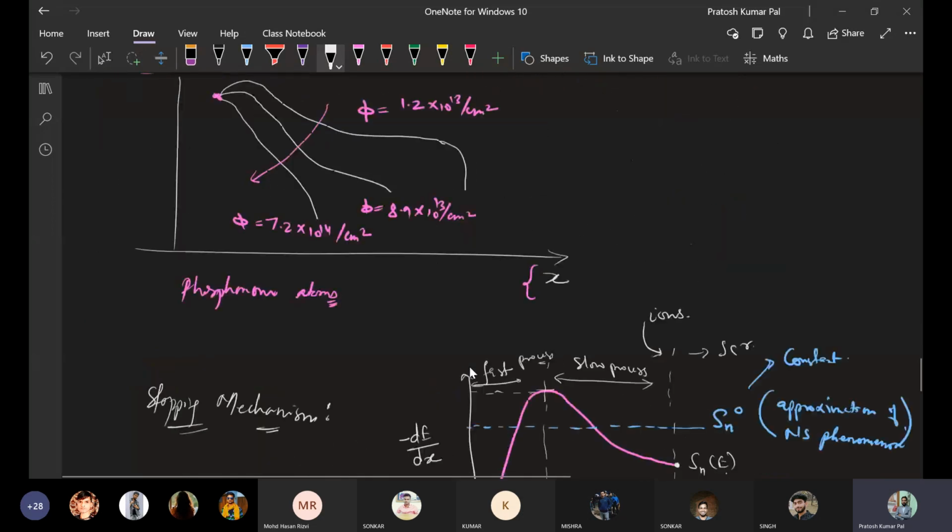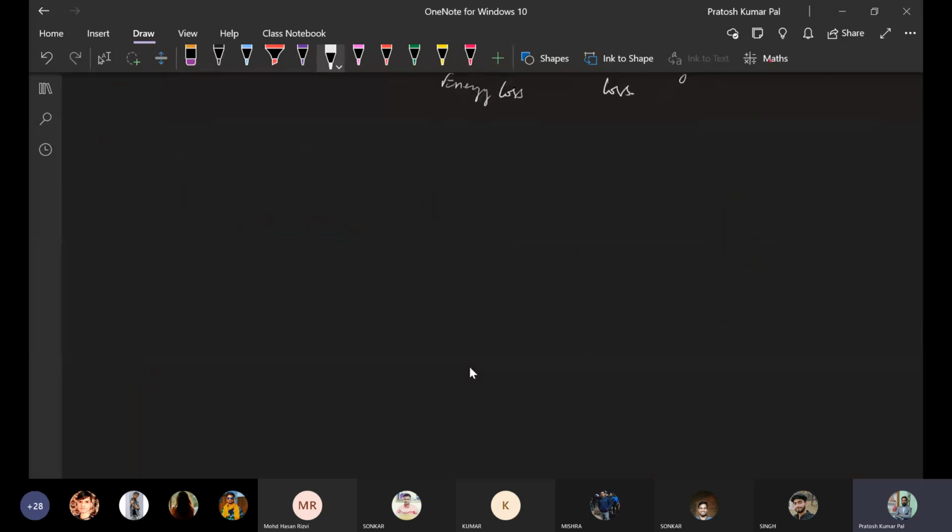Okay, so the range in case of electronic stopping we can find from maximum to a zero value. Initially the energy is considered to be E0, then it is going to be reduced. With respect to that, we can integrate.